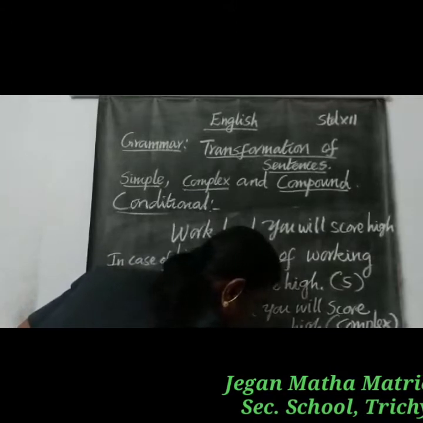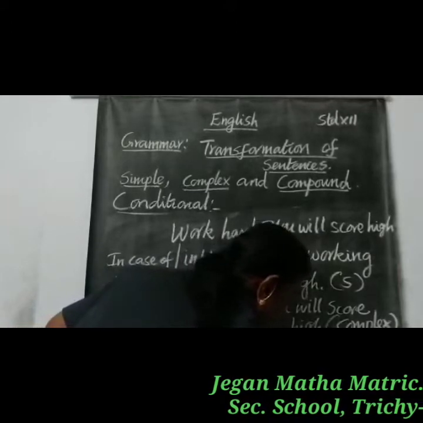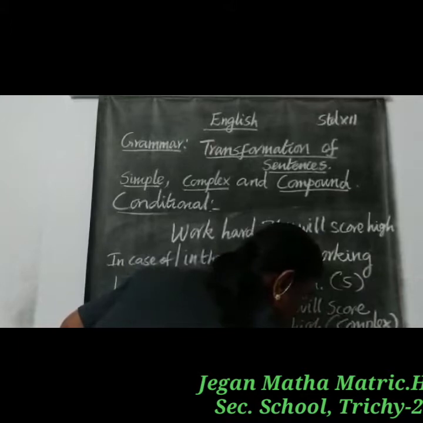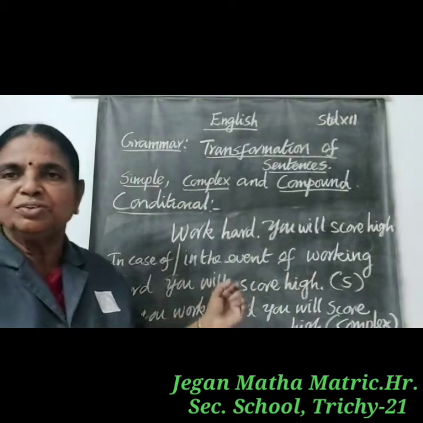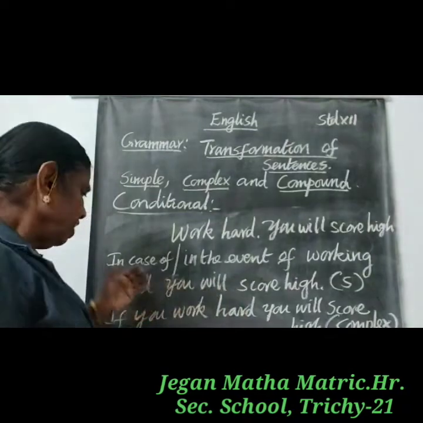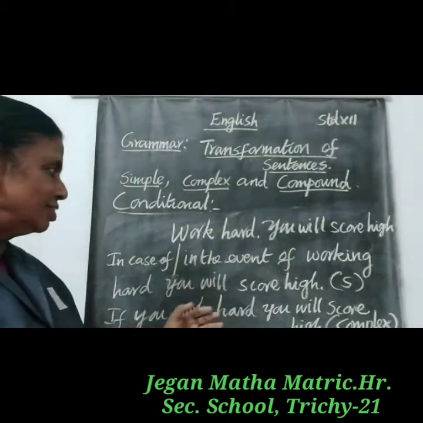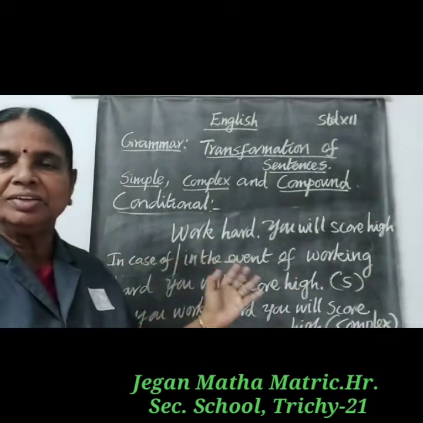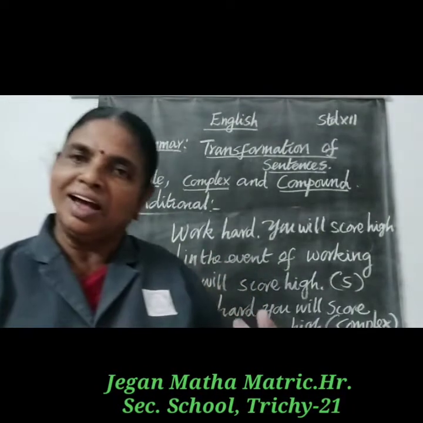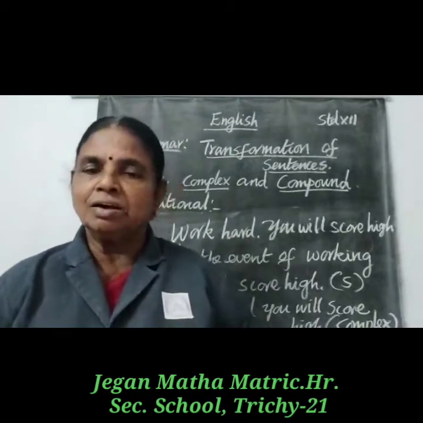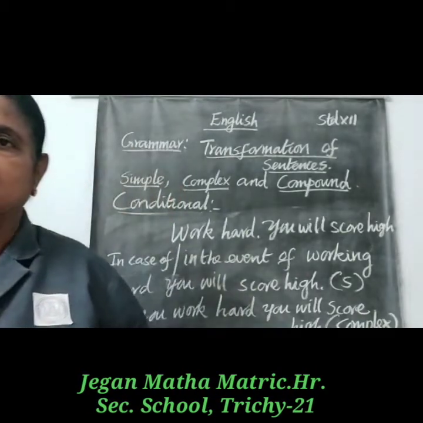So it goes for not. So, compound sentence. Now you have understood the use of if: if is used in the complex sentence, in case of or in the event of in the simple sentence as a phrase, and or otherwise and and are used in the compound sentences.